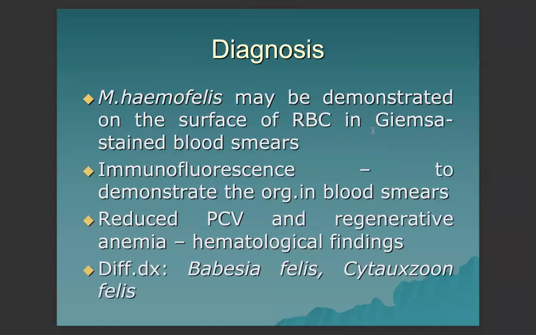For diagnosis, Mycoplasma haemofelis can be demonstrated on the surface of red blood cells in Giemsa stained blood smears. Immunofluorescence can also demonstrate the organism in blood smears. Reduced hematocrit or packed cell volume and regenerative anemia are hematological findings. We should differentiate the disease from Babesia felis and Cytauxzoon felis, which are known to be protozoal agents.